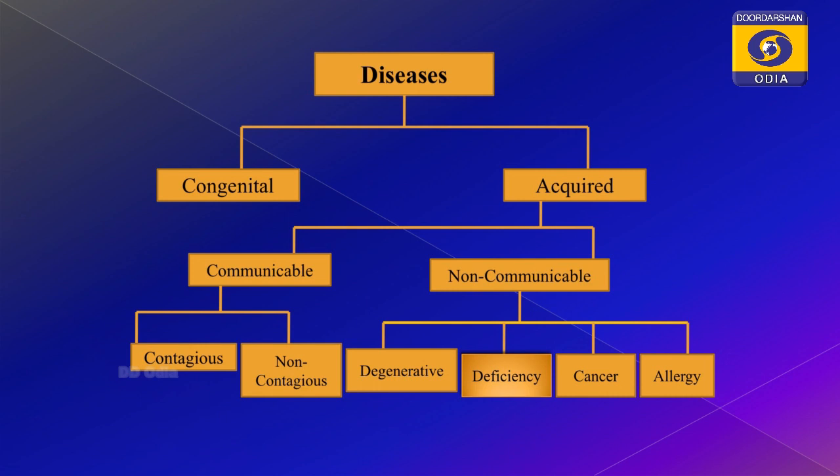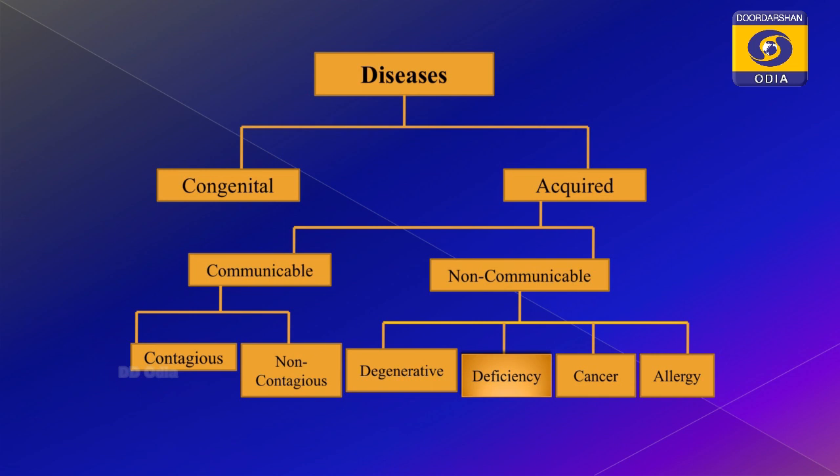Then what is acquired disease? We know that acquired diseases are the diseases which are acquired during the lifetime. Whenever we say diseases are acquired during the lifetime, then what are the types of the acquired diseases? We classify these into two broad types. So, what are the two broad types? The two broad types of diseases are communicable diseases and non-communicable diseases.